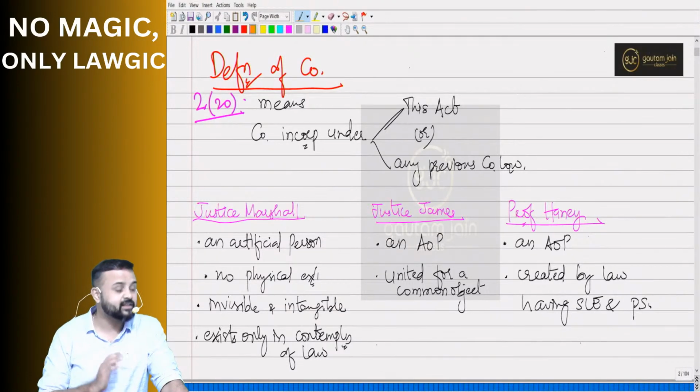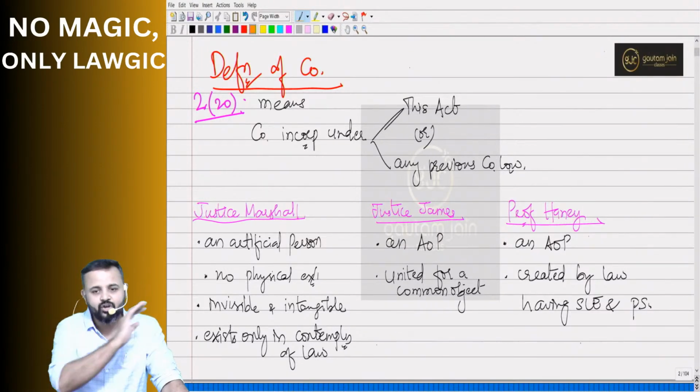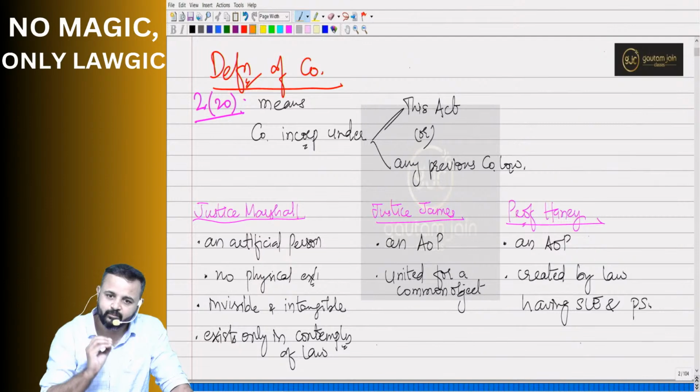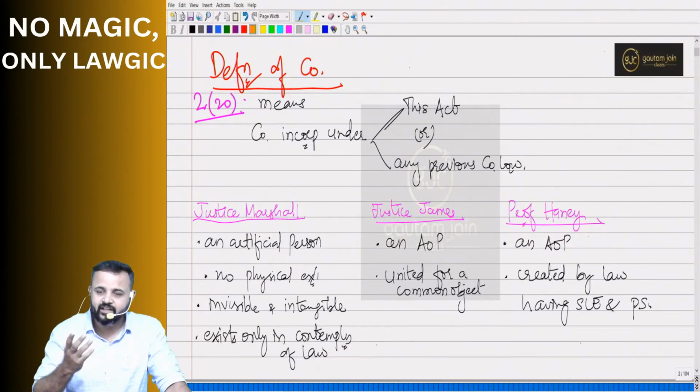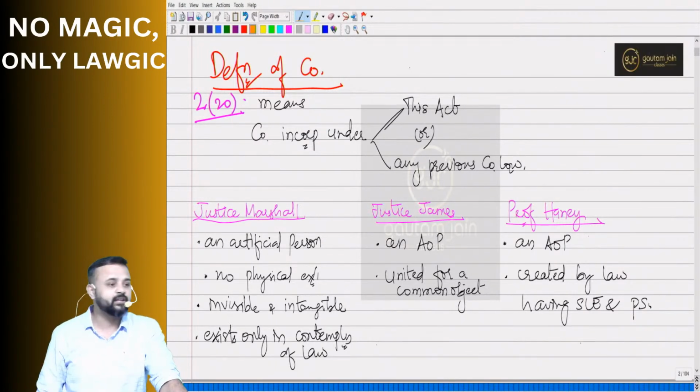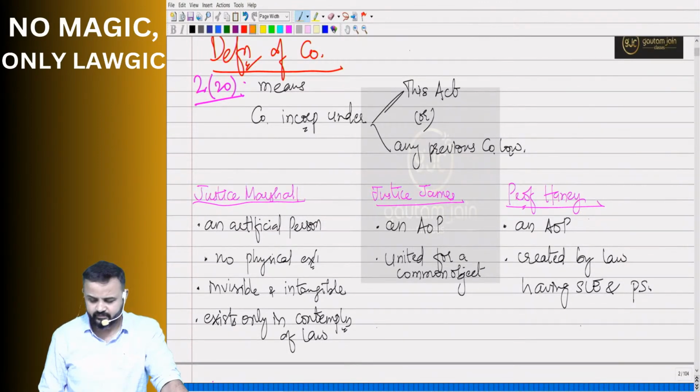It simply means that registration is mandatory, whether under Companies Act 2013 or any other previous Companies Act. That is where we understood that it is not giving the complete meaning of the term company. So we said we'll have to move on to other acts like SEBI Act, SCRA, Depositories Act, isn't it? Remember or not?